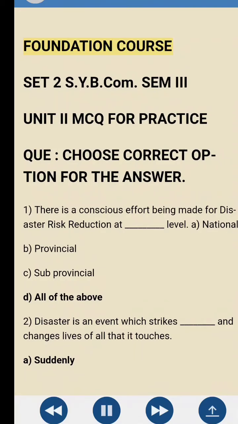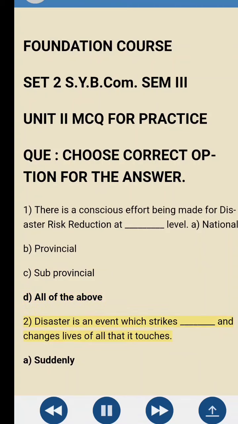Foundation Course, Set 2, SYBCom, Semester 3, Unit 2 MCQ for practice. Choose the correct option for the answer. 1. There is a conscious effort being made for disaster risk reduction at blank level. A. National. B. Provincial. C. Sub-provincial. D. All of the above.